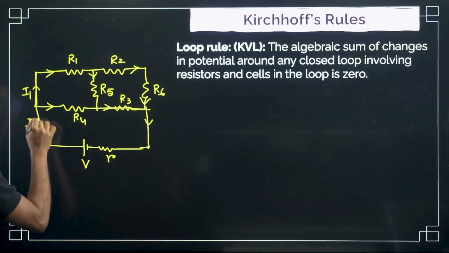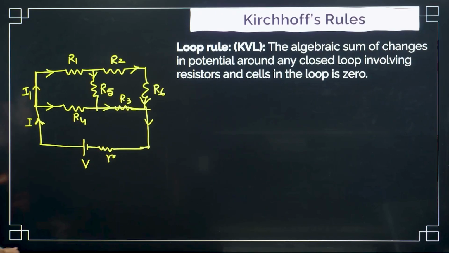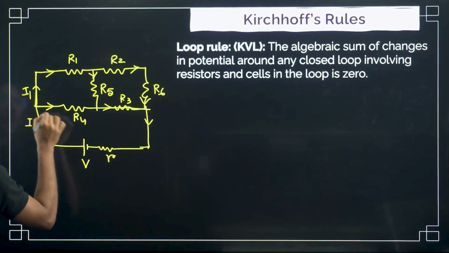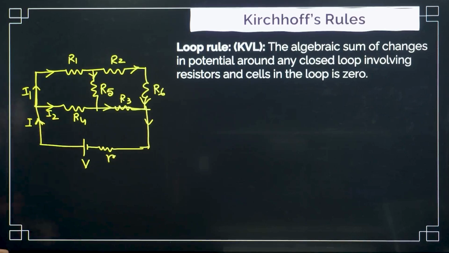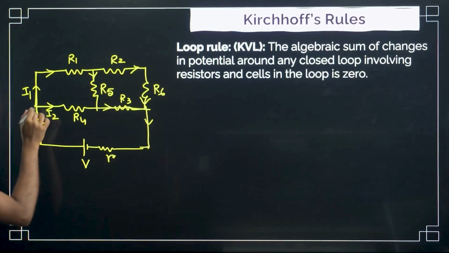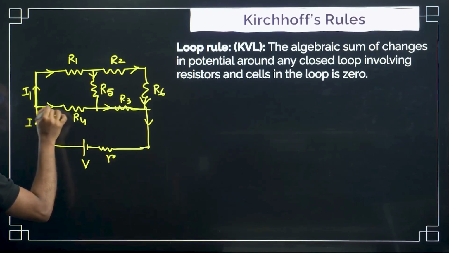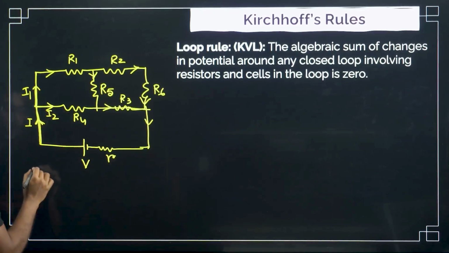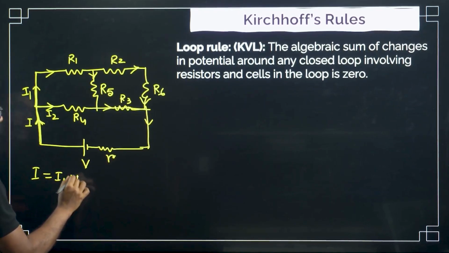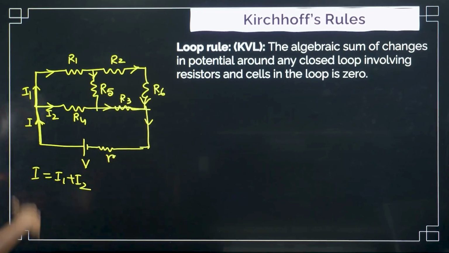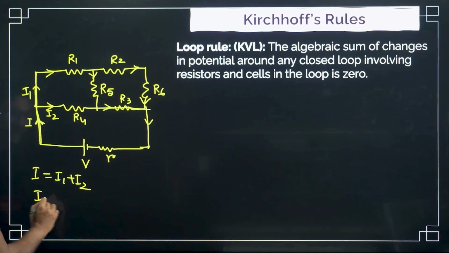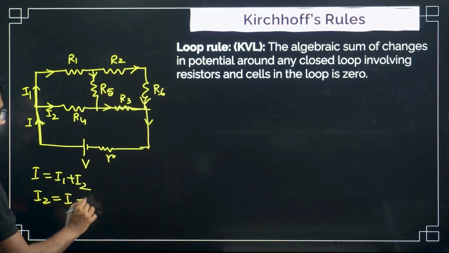So incoming current is I, and outgoing currents are I1 and I2. Kirchhoff's current law says I is equal to I1 plus I2. In exams, you write directly I2 is equal to I minus I1.